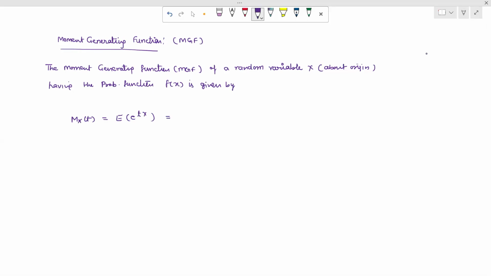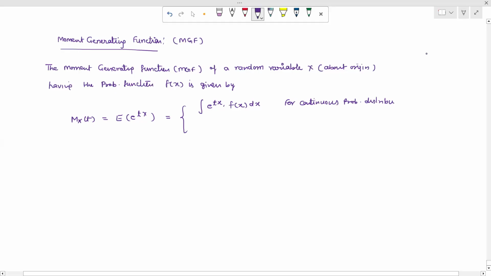We can define this in two ways. One for continuous probability distribution, second for discrete probability distribution. When we use a continuous probability distribution, we have an interval, so we use integration. We write e raised to the power tx into f(x) dx, that means we do the integration. So this is for the continuous probability distribution.